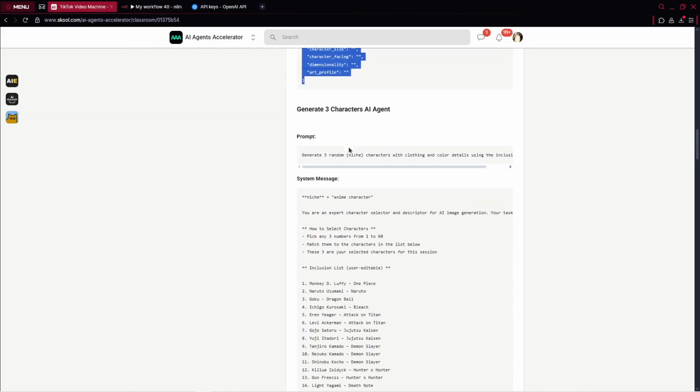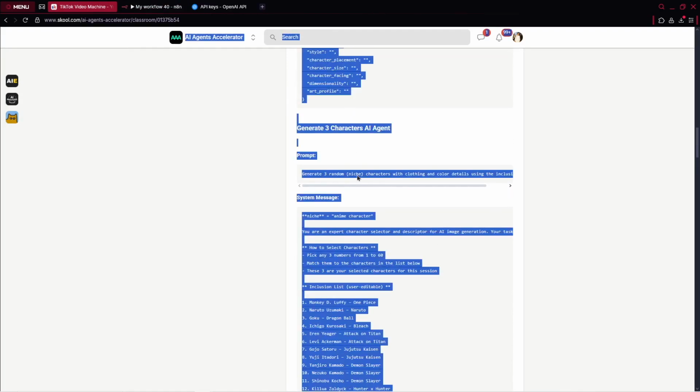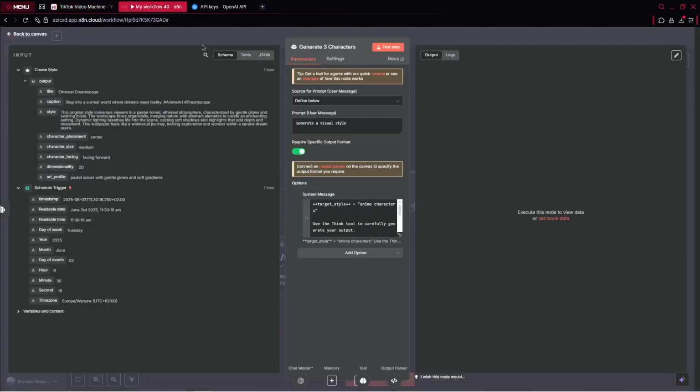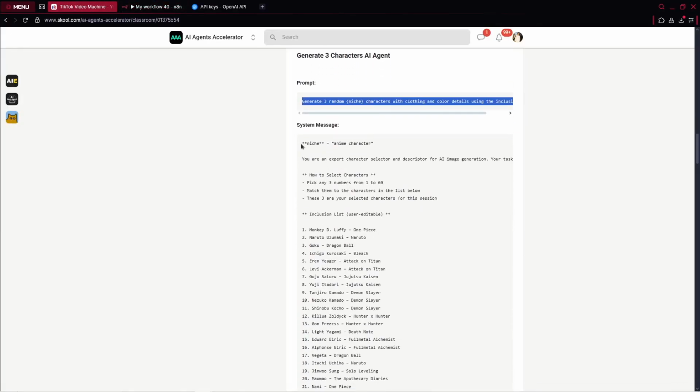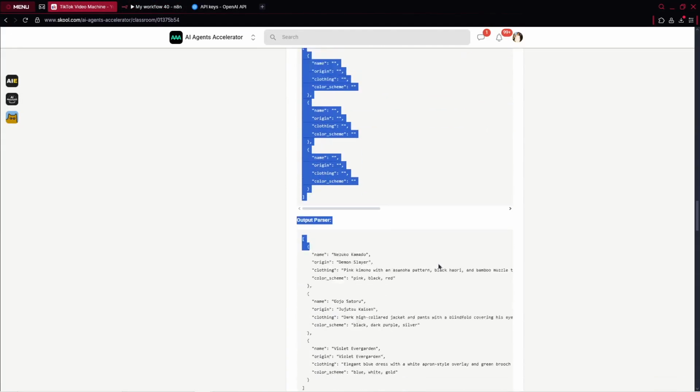And again, we'll be using the prompt and system message. So inside our community, let's copy the prompt. Let's paste it there. And what we have inside is: generate 3 random niche characters with clothing and color details using the inclusion list. Let's go over to the system message and I will show you what we have inside.